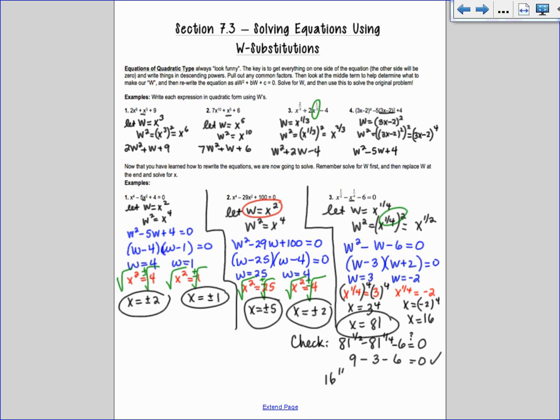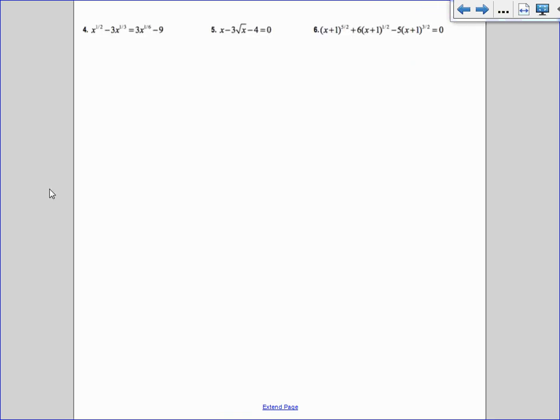But when you try 16, 16 to the 1/2 minus 16 to the 1/4 minus 6, you get 4 minus 2 minus 6. That doesn't equal 0, right? So 16 is out. So you can really, really save yourselves a lot of work if you see it right here. If you see, I have the 4th root of something equals a negative. There is no way for that to possibly happen, and then you just cross out that entire side. Okay, that way you wouldn't have to check. But if you don't do that, you're always going to have to check all of your answers. Kind of annoying.